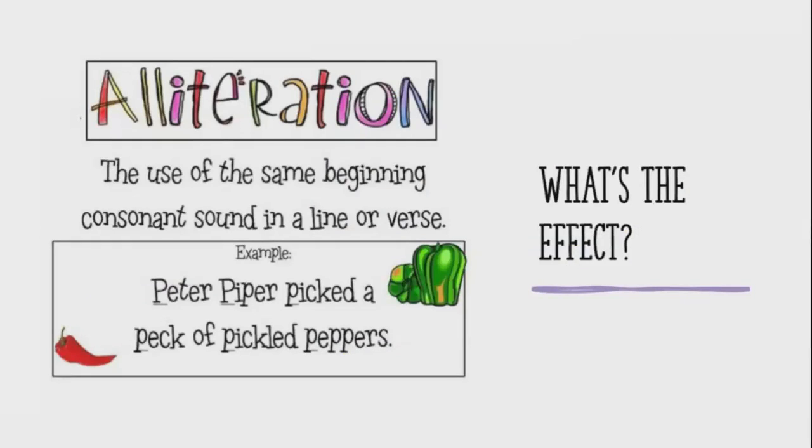All right, so our next word is alliteration, the use of the same beginning consonant sound in a line or verse. So the most common one you might know about is probably going to be Peter Piper picked a peck of pickled peppers. So what's the effect of alliteration?